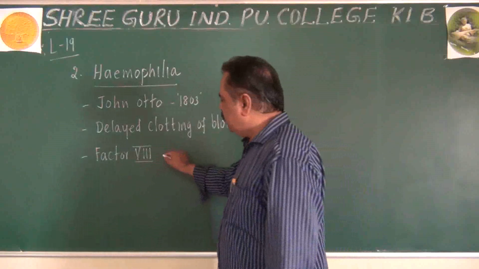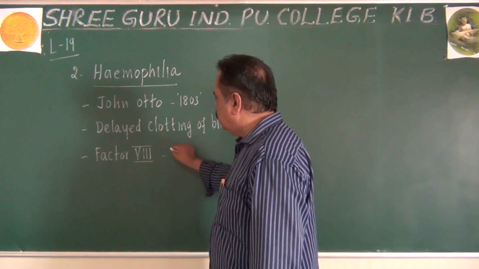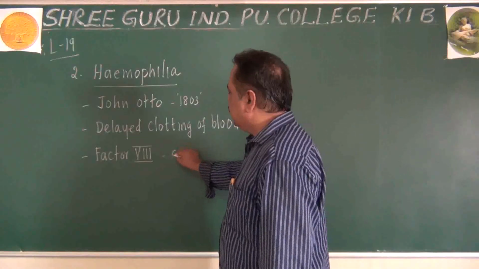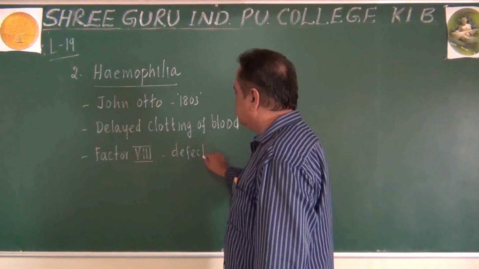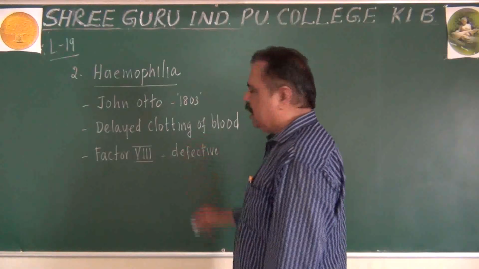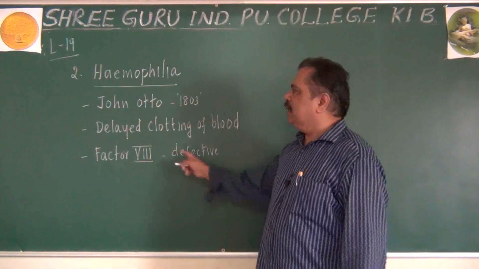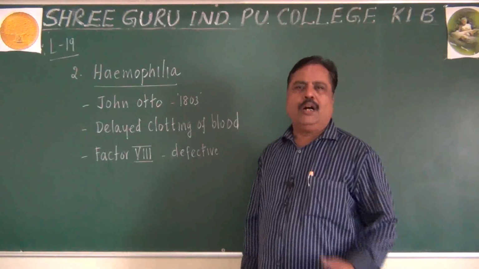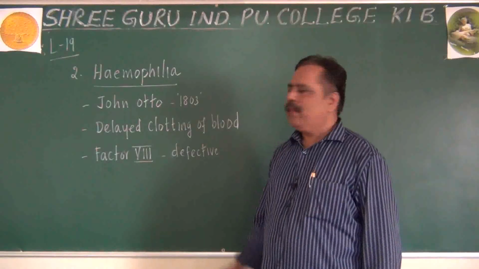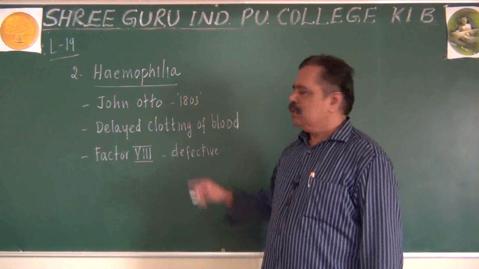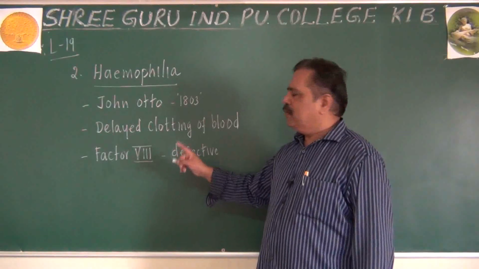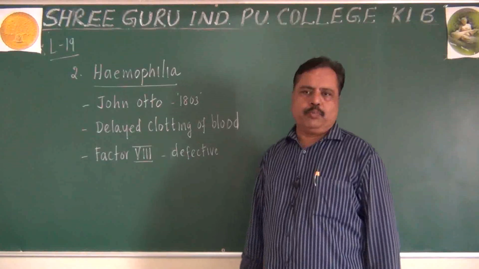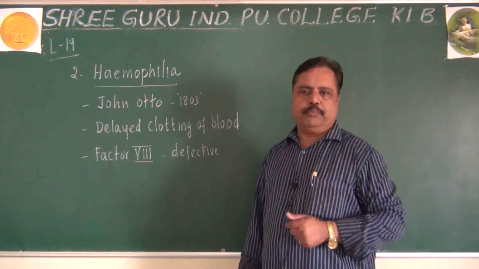Suppose factor 8 is not produced in a person, or it is defective in nature, non-functional, then that person will suffer due to delayed clotting of the blood. How will it become non-functional? Because of mutation. A mutation will result in the defective production of factor 8 protein or no production of factor 8 protein.